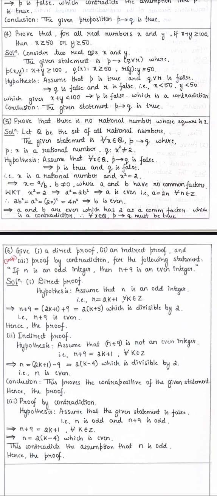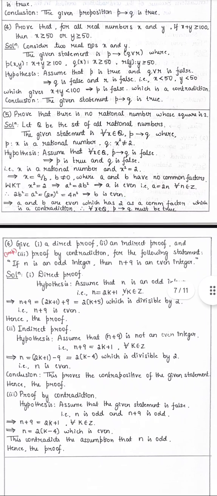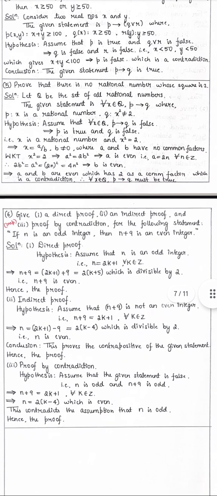We consider "if P then Q", assuming P is true and Q is false. Let us consider x square is 2. So x equals a by b, where b is not equal to 0, and a and b have no common factors.